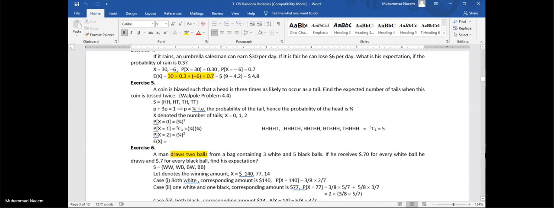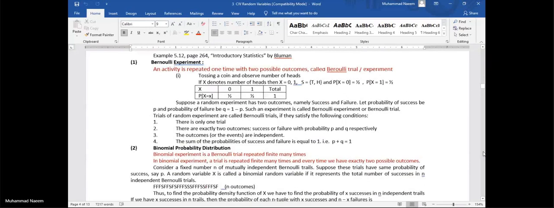Okay. Now we have a Bernoulli probability distribution. In this distribution, the activity is called Bernoulli activity or Bernoulli experiment.